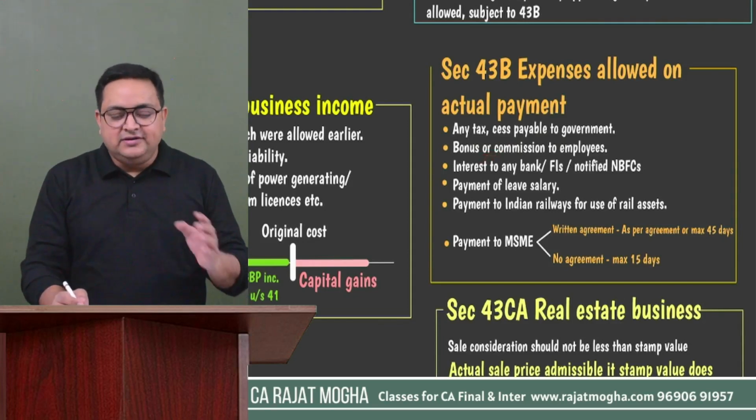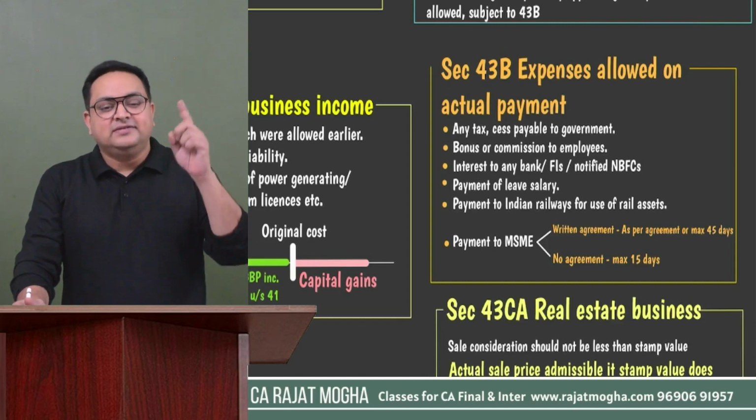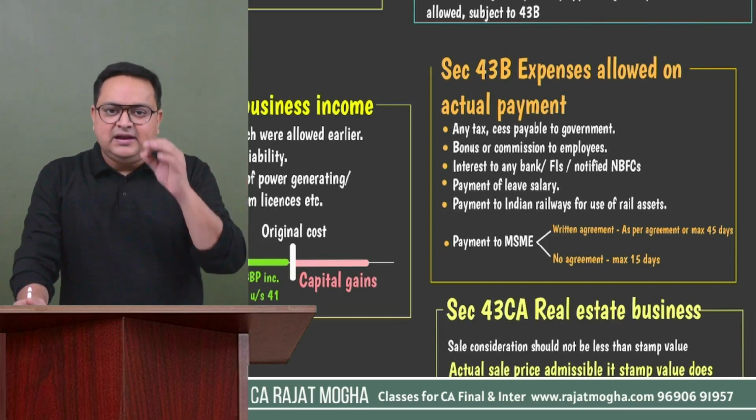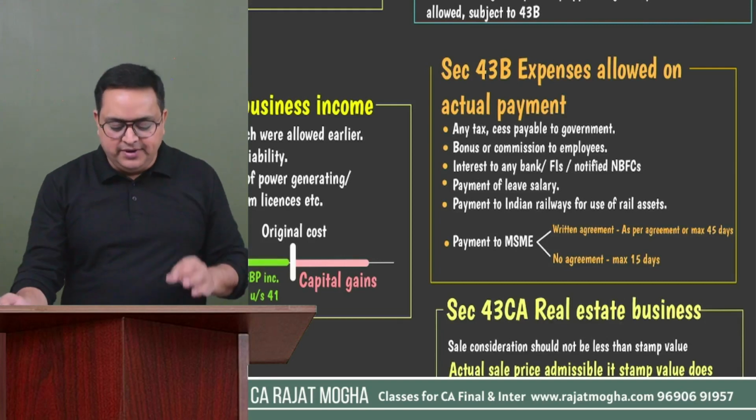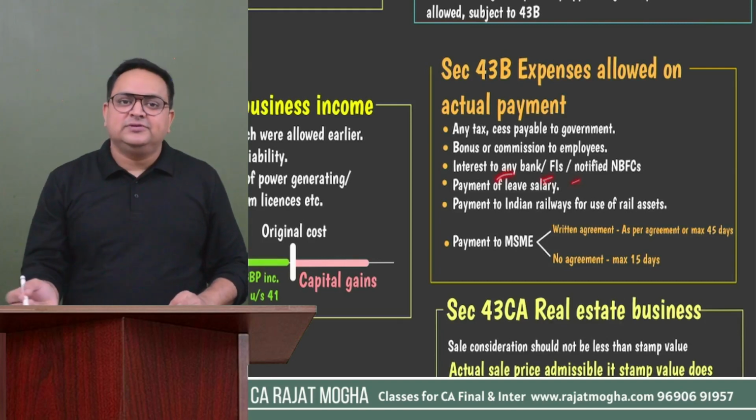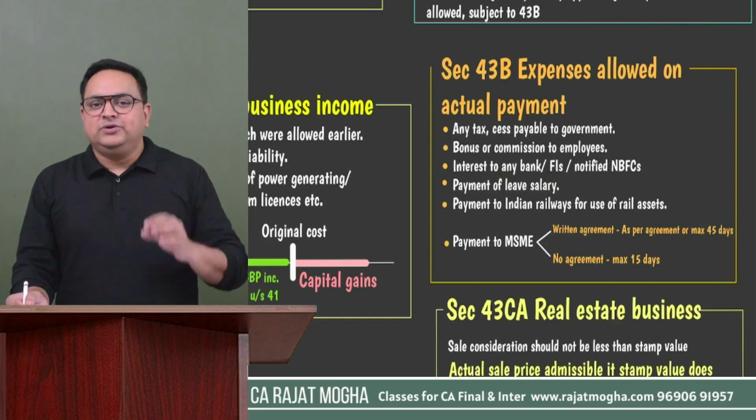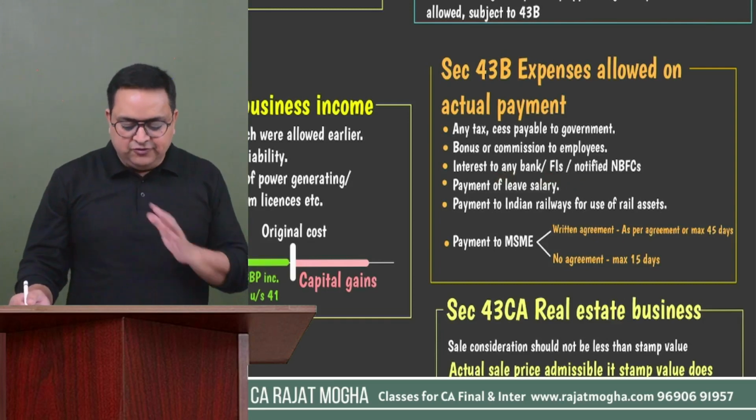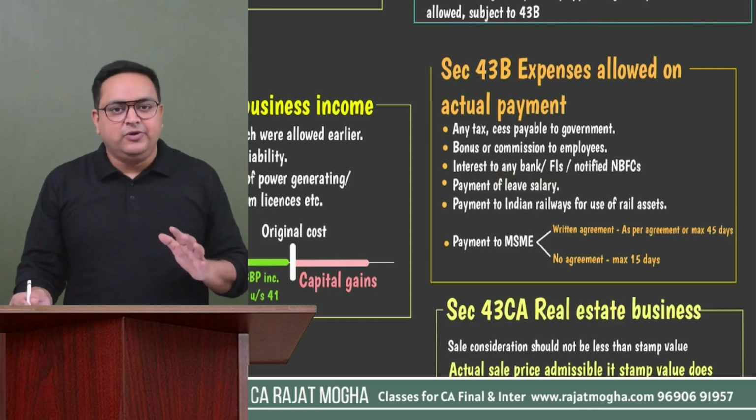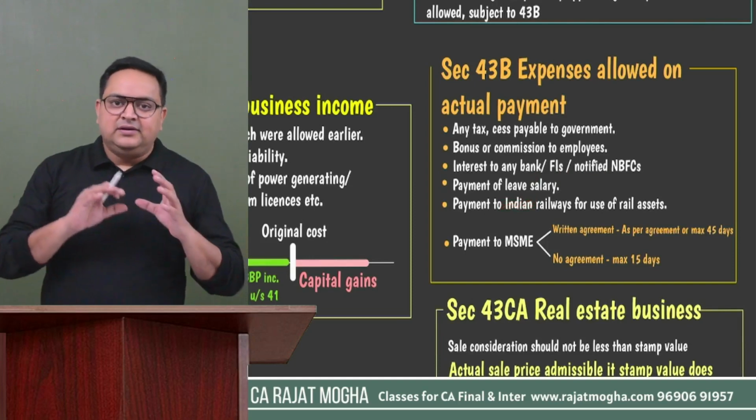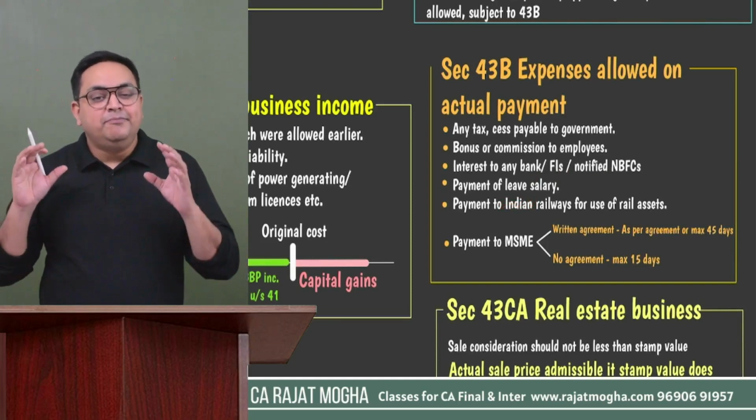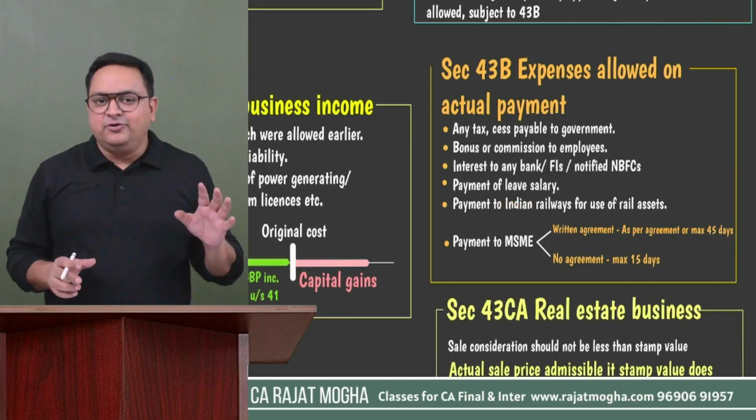Bonus or commission, I have already discussed. If you are paying bonus and commission to the employee, it is allowed under section 36. But 43B also says that it should be paid up to the due date of ROI. Otherwise, we are not going to allow it. Interest to any bank, financial institutions, and notified NBFCs, you should pay up to the due date of ROI, right? If you have not paid up to the due date of ROI, we are not going to allow that particular interest, which is payable to bank, financial institutions, or notified NBFCs. Leave salary. If you are paying this leave salary to the employee, it should be paid up to the due date of ROI. Otherwise, we are not going to allow it.